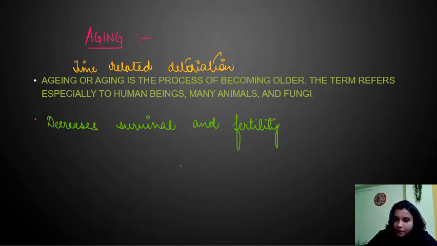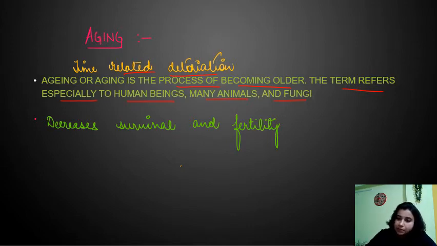Yes, so today our topic is aging and senescence. Aging is a time-related deterioration. Whenever there is a deterioration in the cells, in the metabolic activity, or in the enzymes due to time, we call it aging. Aging is the process of becoming older. The term refers especially to human beings, many animals and fungi.